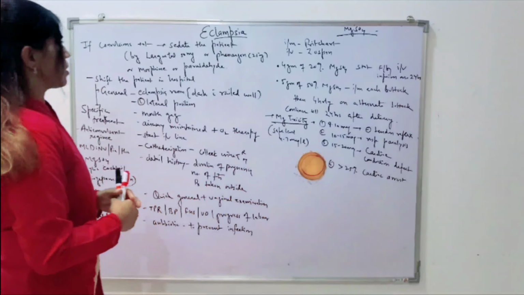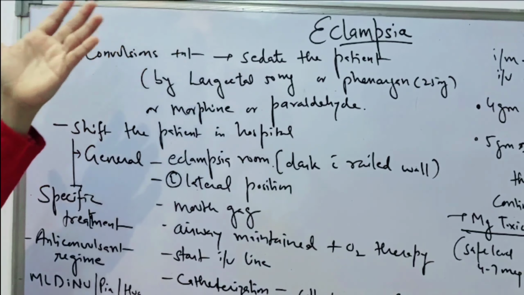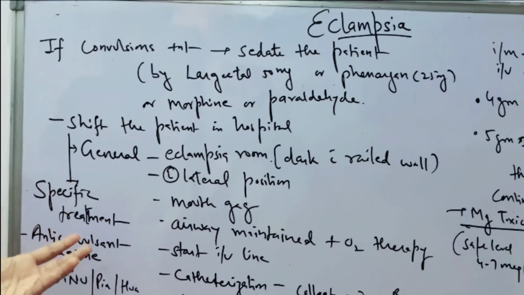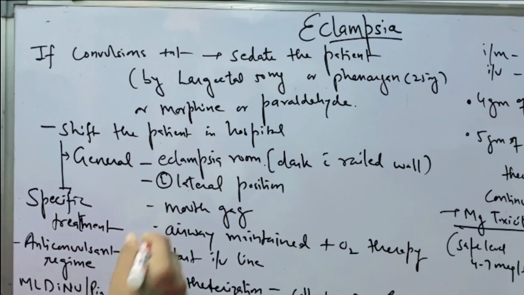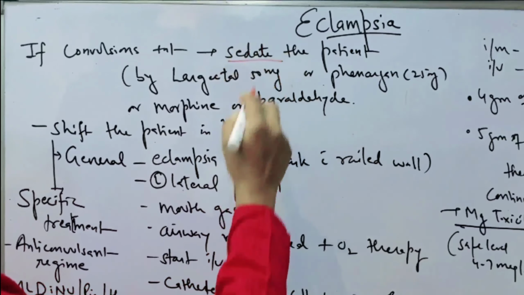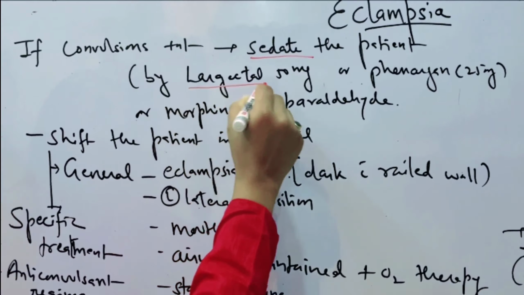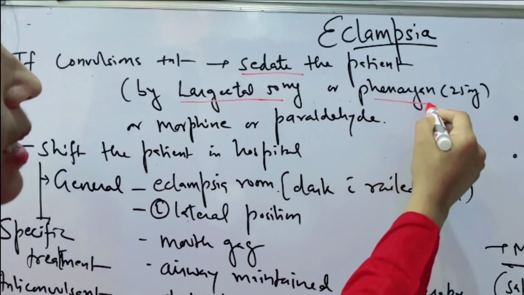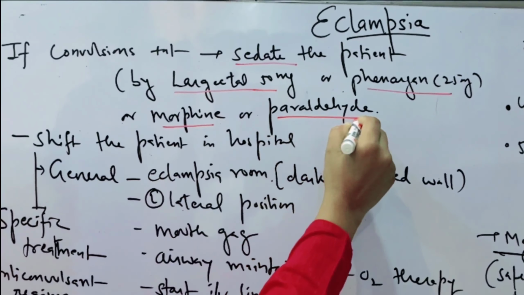So let's start. So eclampsia अपने आप में word indicates that it means fits or the convulsions. So if the convulsions present, then the first important thing is sedate the patient. We have to sedate the patient and it should be done either by the Largactil 50 mg or by the Phenergan 25 mg or by morphine or by the Paraldehyde.